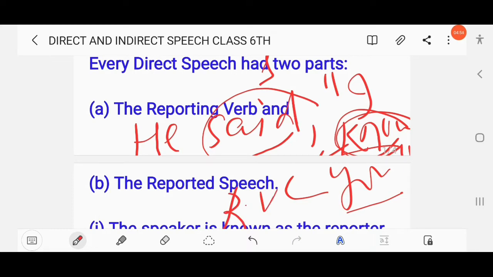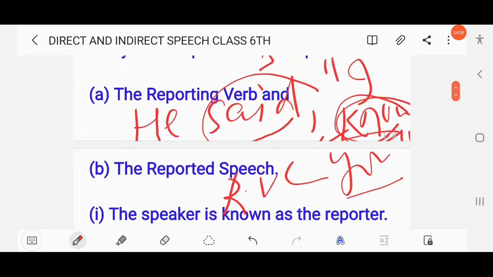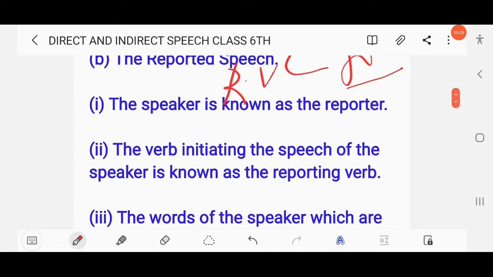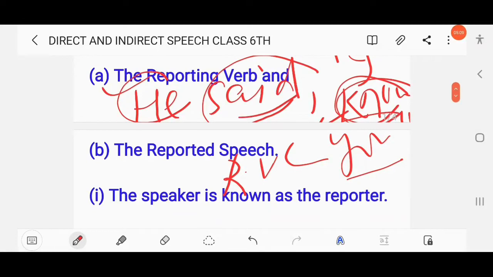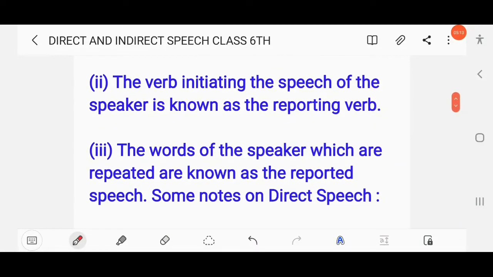Here the speaker is known as the reporter. Who is the speaker here? He. Next, the verb initiating the speech of the speaker is known as the reporting verb, as we have discussed here. The words of the speaker which are repeated are known as the reported speech.